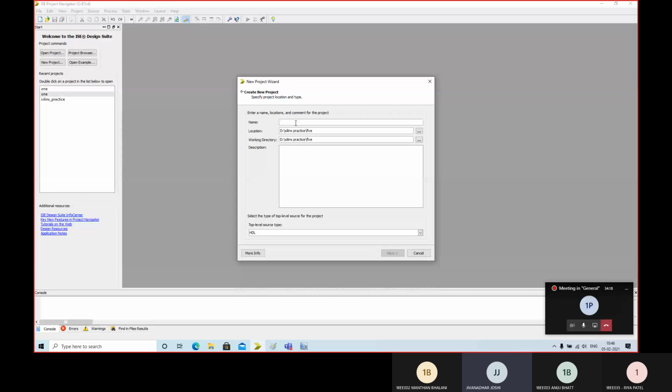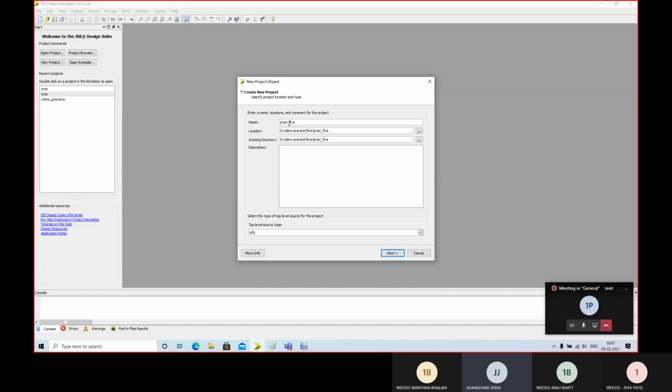So I have a folder created in my D drive, namely Xilinx practice, and inside this folder I always make a new folder for a new project, right? As we are going to create a new project, a new folder, namely 5, is created, and now I am going to give the name of the project, say G15.